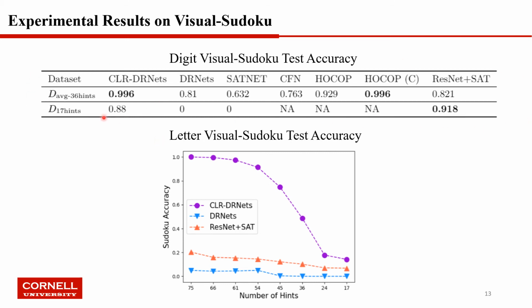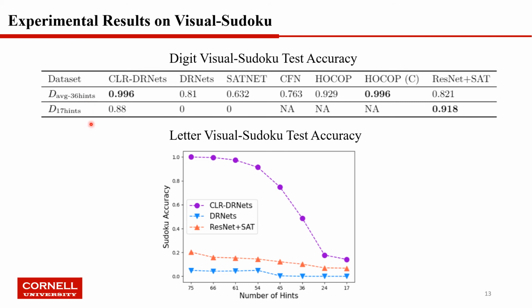The top table shows the digit Visual Sudoku test accuracy. We compare CLR-DRNets with DRNets, SetNet, CFN, HOCOP, and HOCOPC. Here C means the model calibration is done using the validation set. Finally, there is ResNet plus set solver. For the average 36 hints dataset, we can find CLR-DRNets outperform all the other baselines using less supervision. DRNets cannot really learn, it can only solve, which requires a lot of time, while SetNet and CFN require labels. HOCOP and ResNet plus set require a set solver.